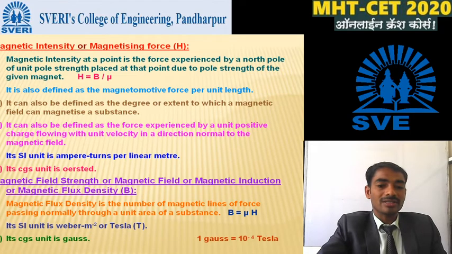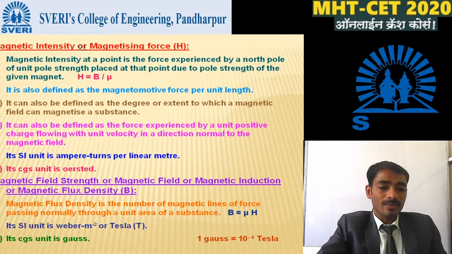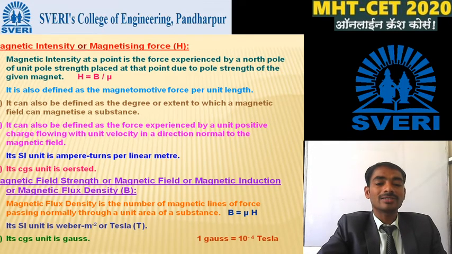Now 1 Gauss is equal to 10 raised to minus 4 Tesla. This is a very important conversion. In the MCQ they can ask: 1 Gauss is equal to how many Tesla? Your answer is 10 raised to minus 4 Tesla.